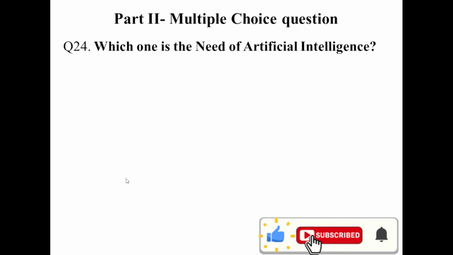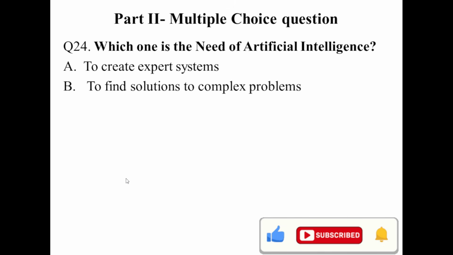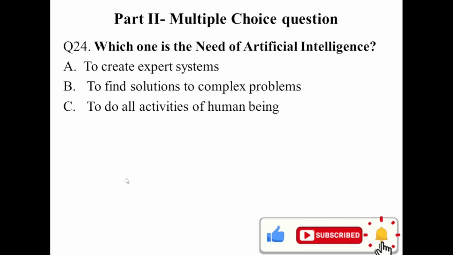Question number 24. Which one is the need of artificial intelligence? What is the reason, or why is AI important? The need. To create expert systems? Yes, this one. To find solutions to complex problems? Solving complex theorems? Yes. To do all activities of human beings?